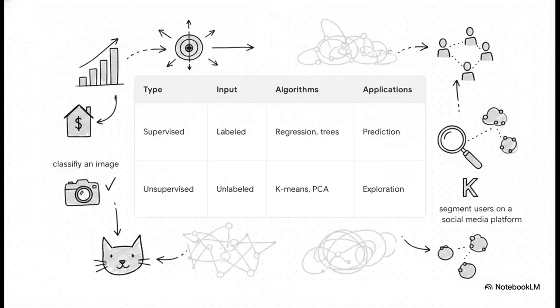And depending on the data you have, you're going to reach for totally different tools. If you have labeled examples and you want to, say, predict a house price or classify a specific image, you're going to use supervised algorithms, think linear regression or decision trees. But if you're doing pattern discovery, maybe you're trying to segment users on a social media platform based on their behavior, you'll lean heavily on unsupervised tools like k-means clustering or PCA, which is honestly just a really elegant mathematical way of simplifying highly complex data into something you can actually manage.